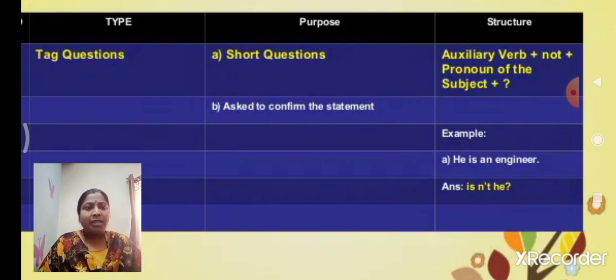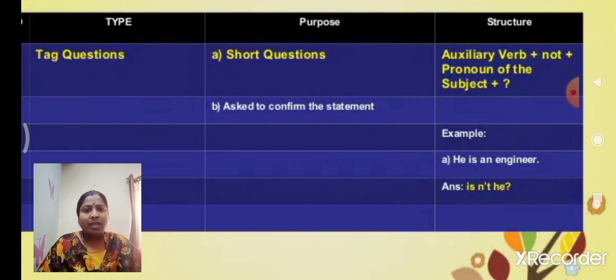Here the statement is positive, that's why we write the question in negative sense. Look at the example, he is an engineer. There is no negative sense, no neither, nor, not, or yet, no other negative word in the statement. That's why we write the question is not he. Not is the negative sense.